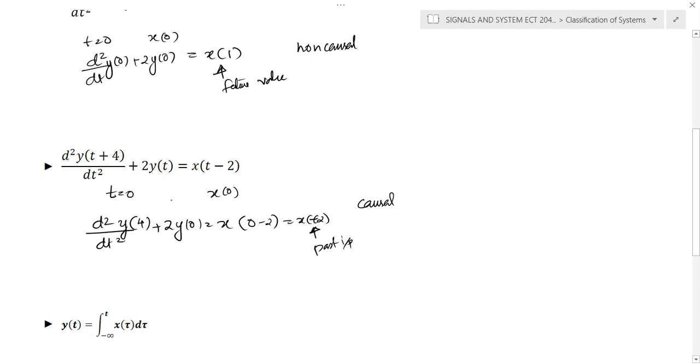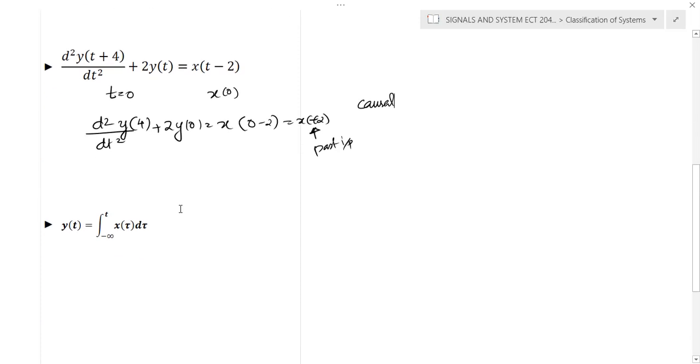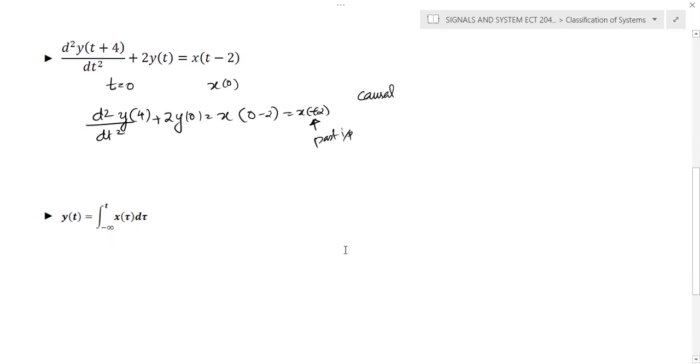Now there is an integration term: y of t is equal to the integral from minus infinity to t of x of tau d tau. For values like y of 0, the integral goes from minus infinity to 0, so you need to calculate only up to x of 0.